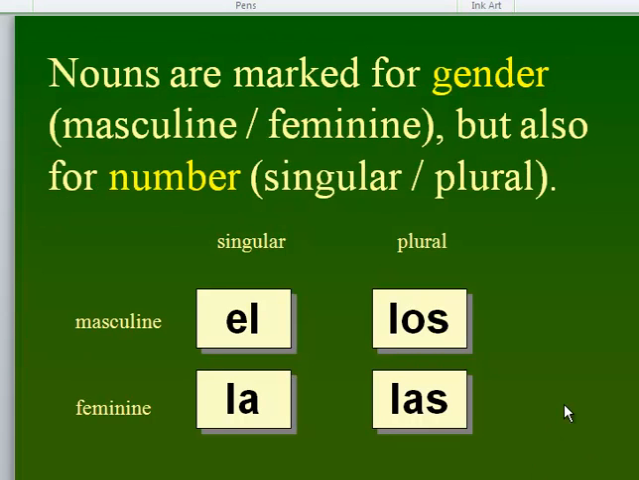Like we talked about before, nouns are marked for gender, so they're either masculine or feminine, but also they are marked for number. So when I say make sure that your nouns agree in number and gender, that means that you have to make sure that they're either singular or plural and masculine or feminine. And we haven't talked really about number yet, so that's what we're going to talk about. Nouns are either singular or plural, and they're the same way in English. There's either one of something or more than one of something.